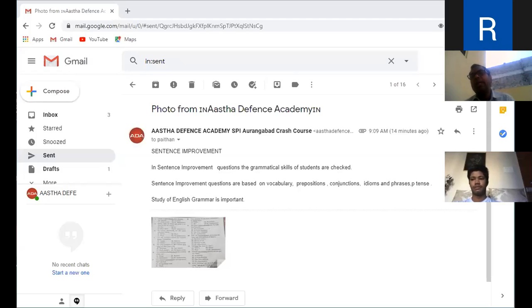So each and every part of a sentence and parts of speech are important at the time when we face the question type called sentence improvement. As far as our SPI entrance is concerned, you are going to be an officer, and that's why you should know the importance of each and every word in the sentence.